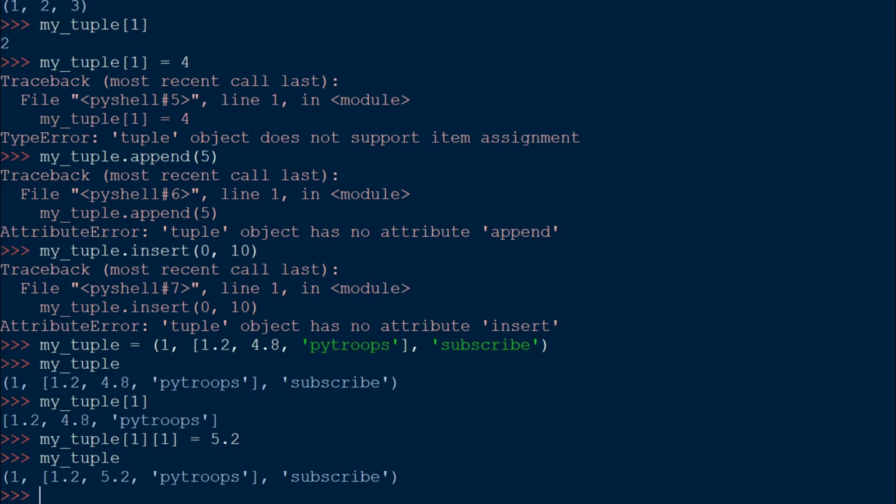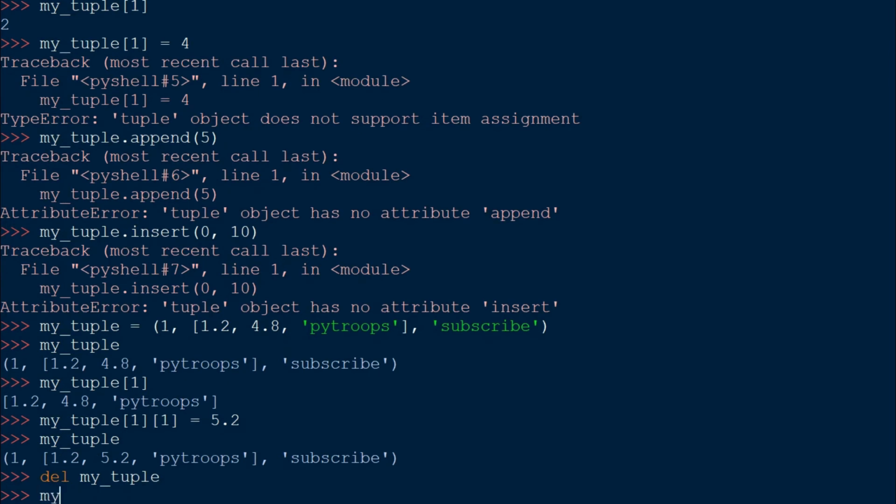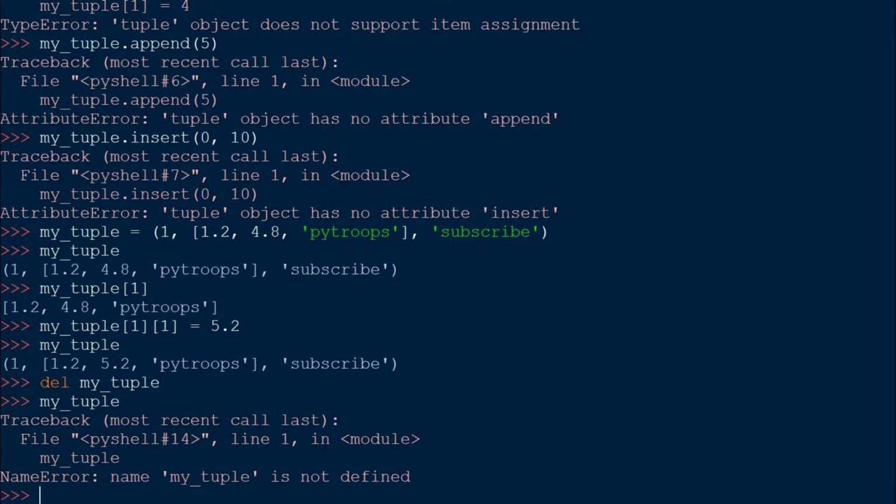We can delete a tuple as well. If you want to delete a tuple, it's really simple. We just need to write del and the tuple name, which is myTuple in our case, and press enter and type myTuple again just to verify that it does not exist. And yes, name error, name myTuple is not defined because it deleted that object.